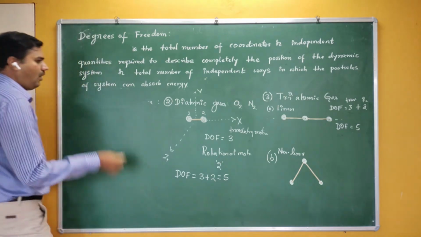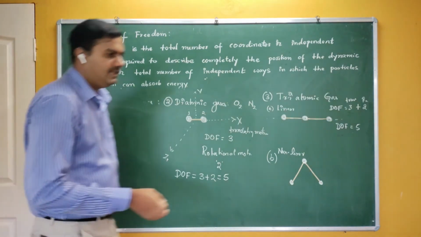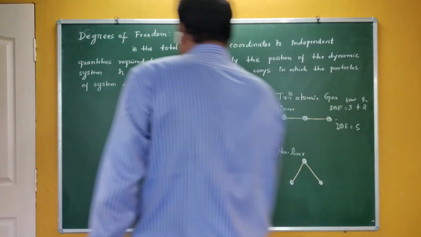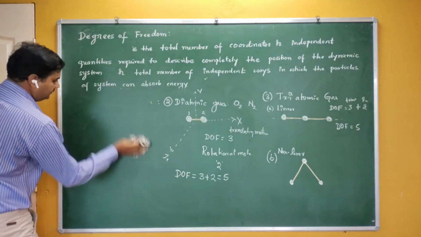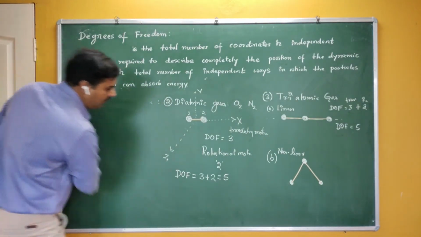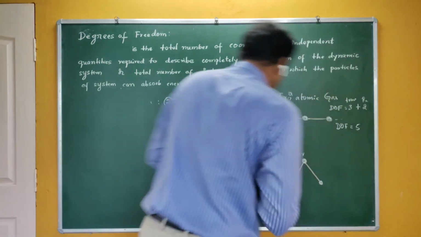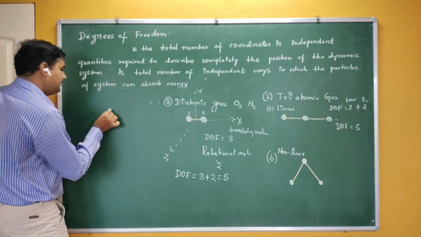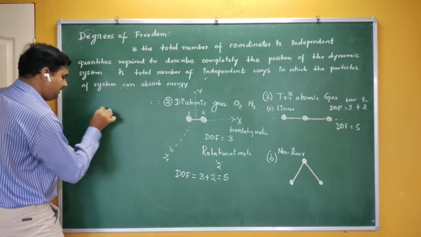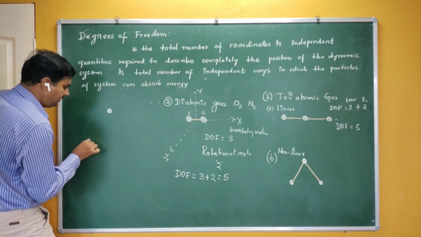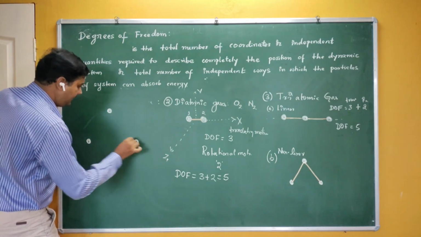But if we take a non-linear case, let me take a case of non-linear. In the case of non-linear, one molecule is here, and the other 2 molecules are like this.